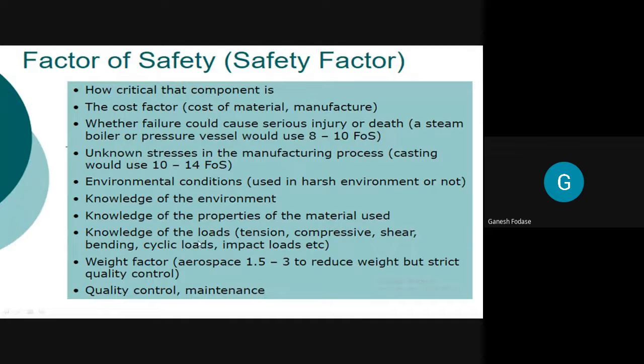Next, knowledge of loads. Which loads will be acting on that component, like tensile load, compressive load, shear load, bending load, cyclic loads, impact load. So you must know which type of load is going to act on the component. Then weight factor we need to consider. And yes, I told you this one.